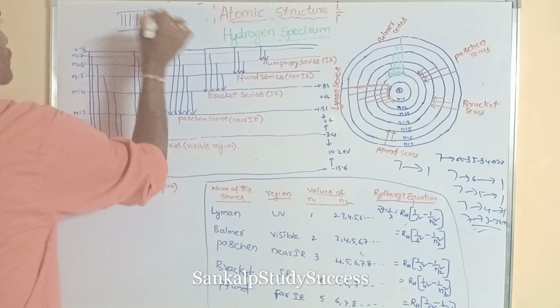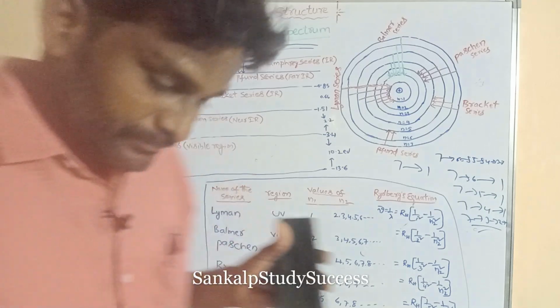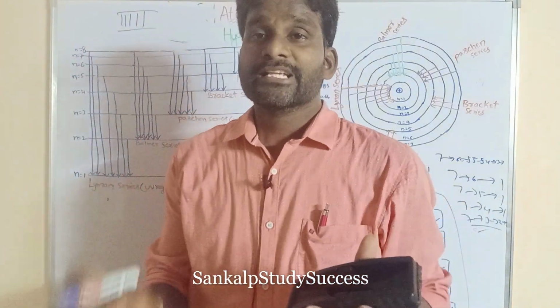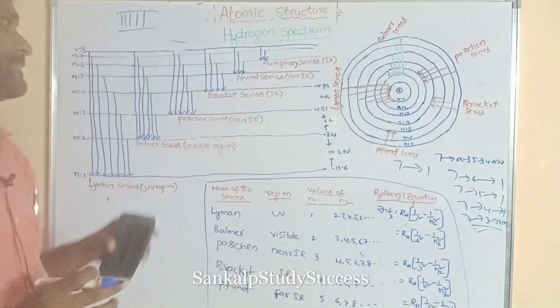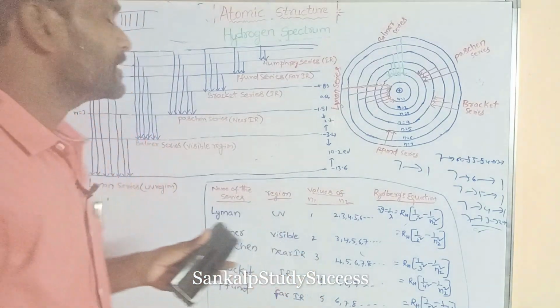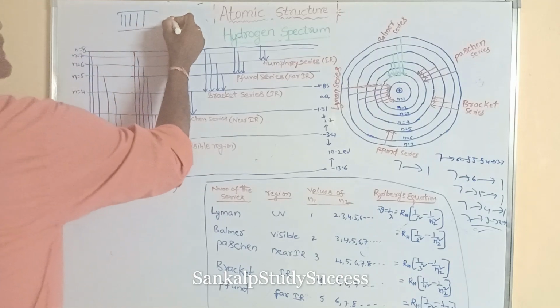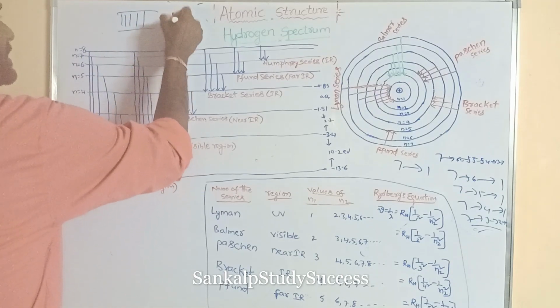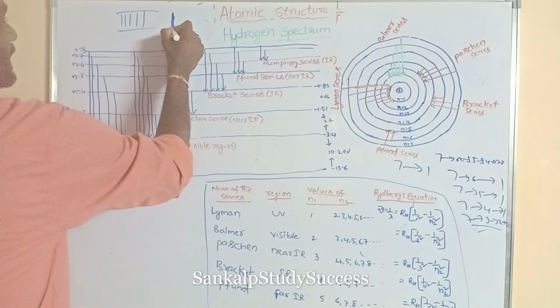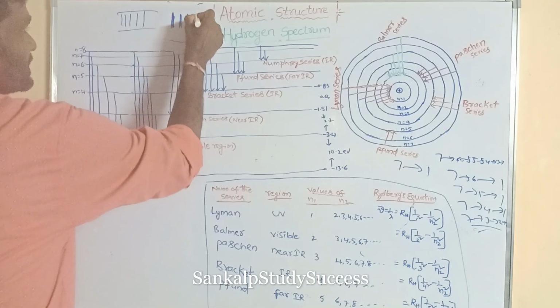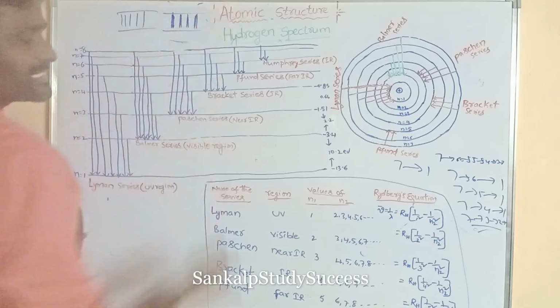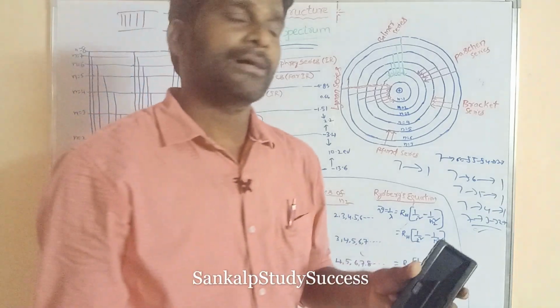So spectral lines are obtained. What is a spectrometer? A spectrometer is a device which studies the spectral lines in the spectrum. What is a spectrum? A group of colors is said to be a spectrum. Suppose this is a red color, this is a blue color, all these are okay, right? This group of colors is said to be a spectrum.